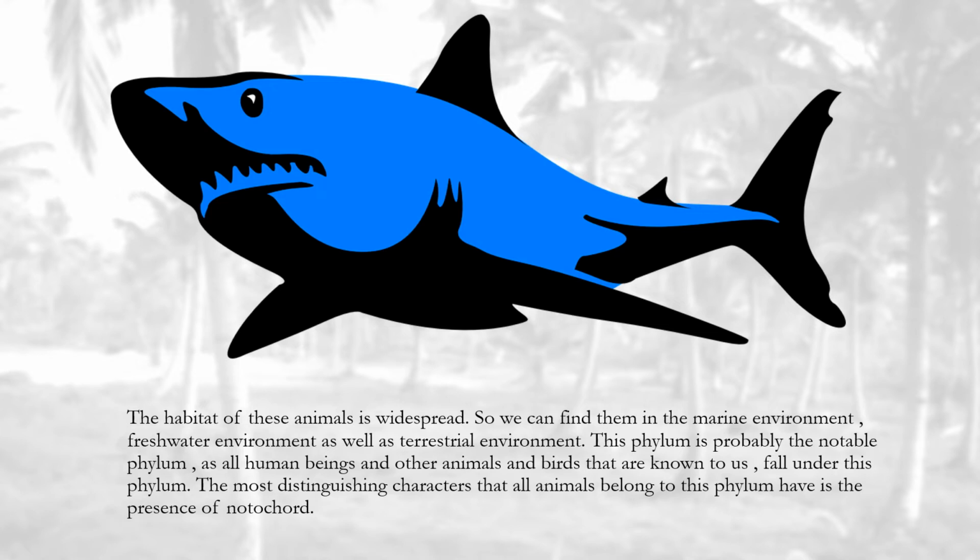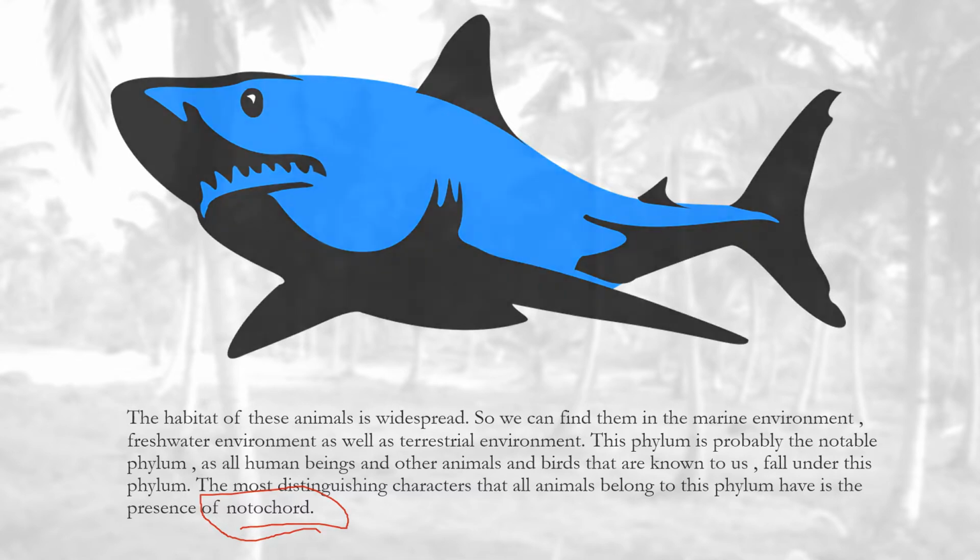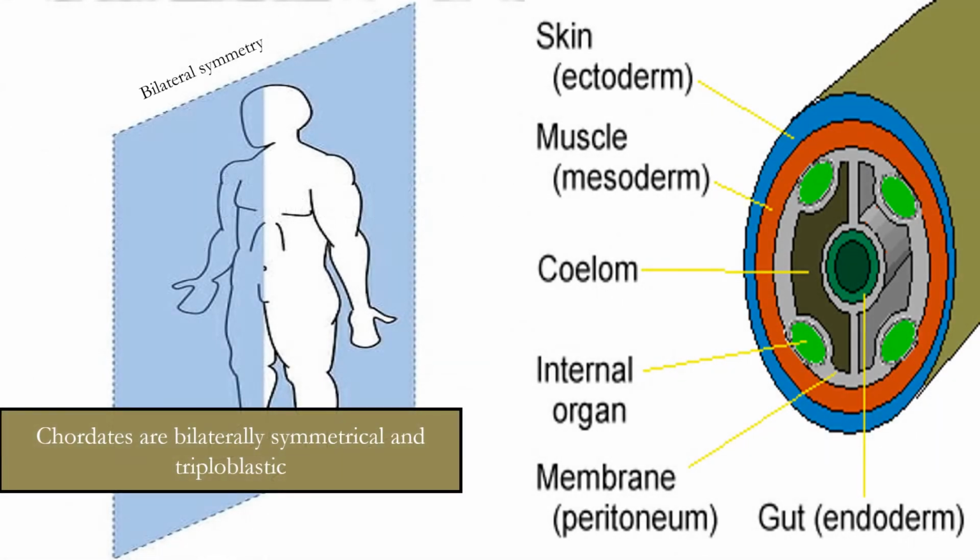So what is the most distinguishing character? Notochord. If they possess a notochord at any stage of their life, then we'll refer to them as animals under phylum Chordata. Their body is bilaterally symmetrical, we can divide it into two equal halves, and they are triploblastic.